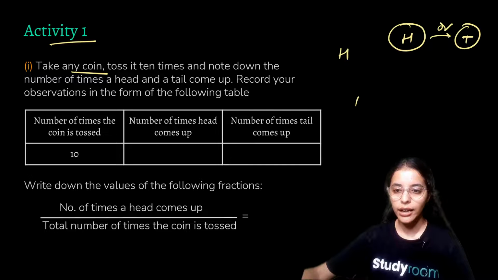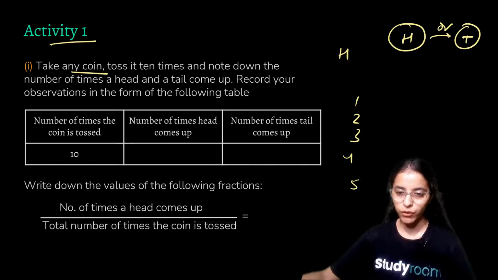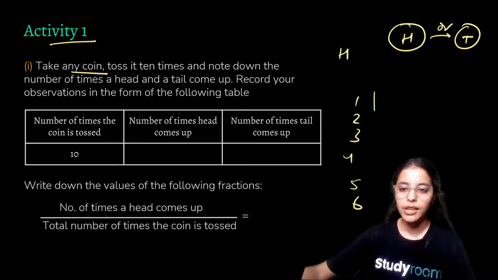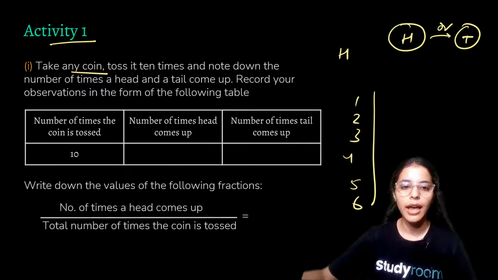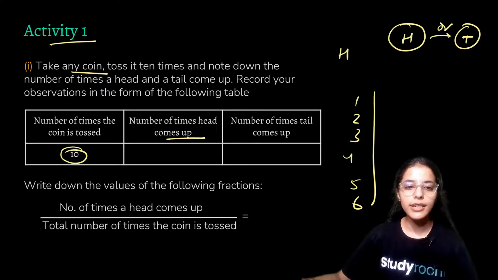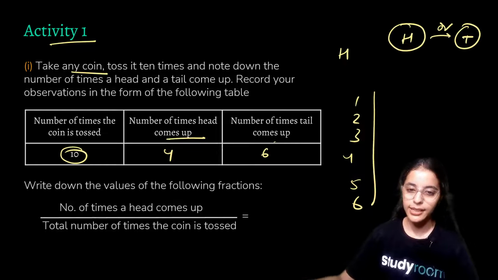Just record it like 1, 2, 3, 4, 5, 6, that is the number of times, and right here the number of times heads have come. Or you can directly record it like 10, and how many times head comes. Say we have 4 times head. Since 4 times head have come, automatically the number of times tail will come would be 6, because 10 minus 4 would be 6.